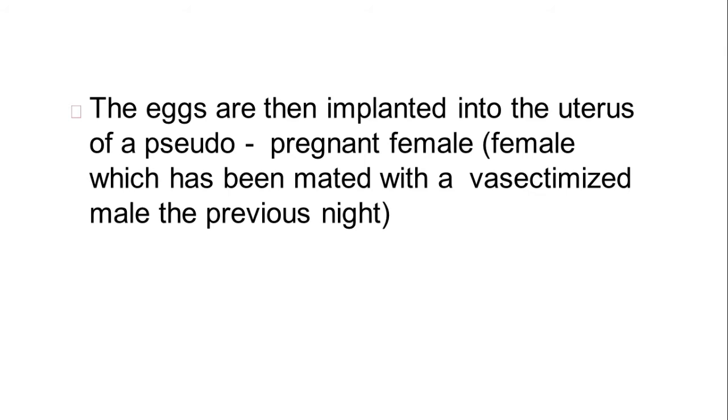What is a pseudo-pregnant female? It is a female which has been mated with a vasectomized male the previous night. At this stage the egg is implanted into the uterus of the female.